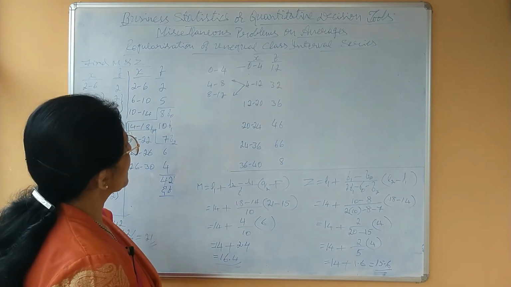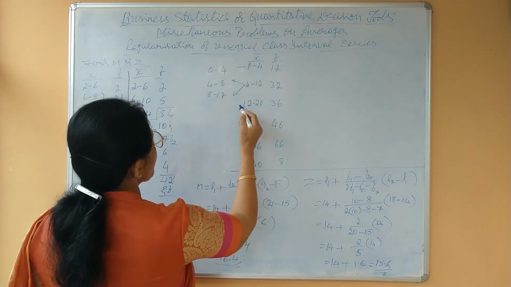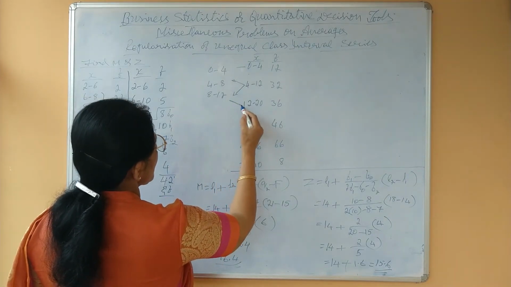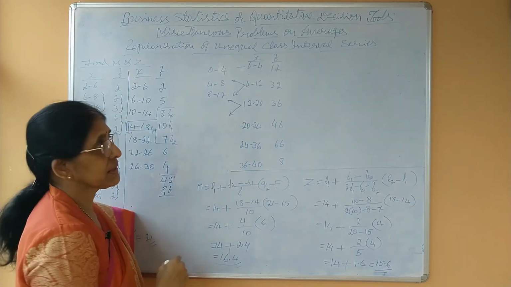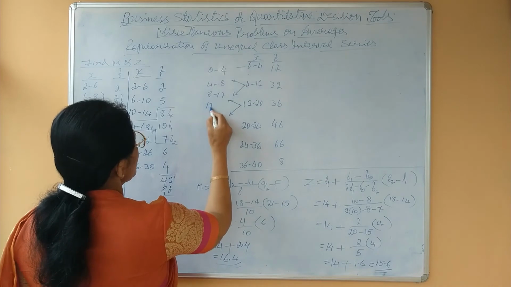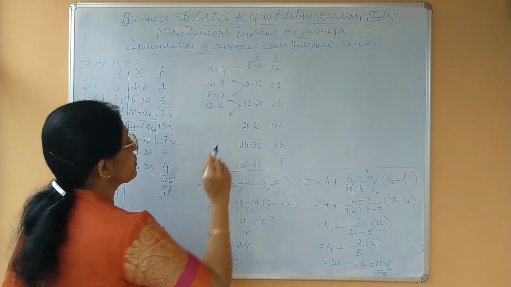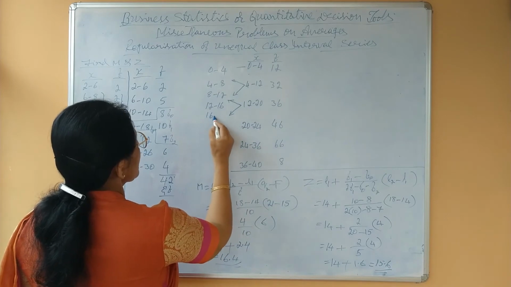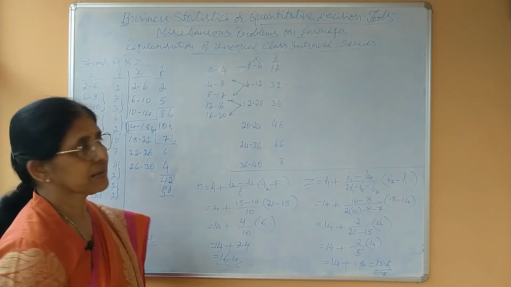Here 12 to 20 means here also class interval is 8 means we may split into 2 classes. That is 12 to 16, class interval we have taken 4, that you should keep in mind. Then 16 to 20 we are splitted into 2 classes.